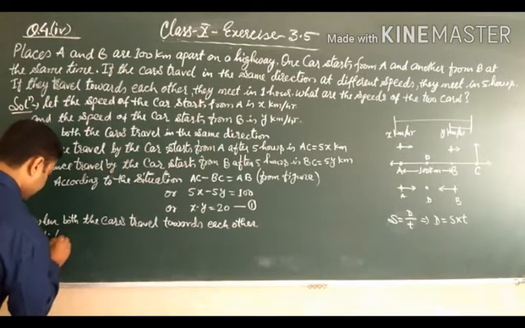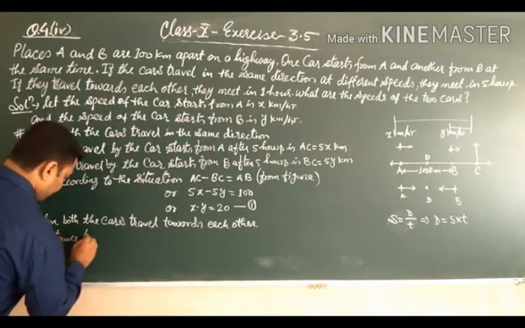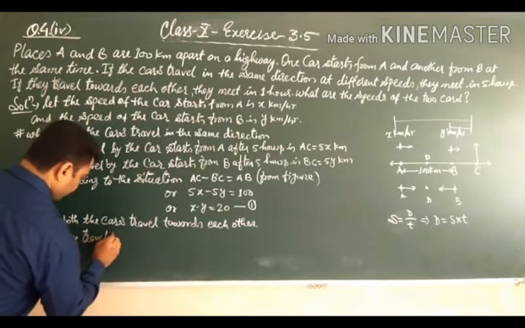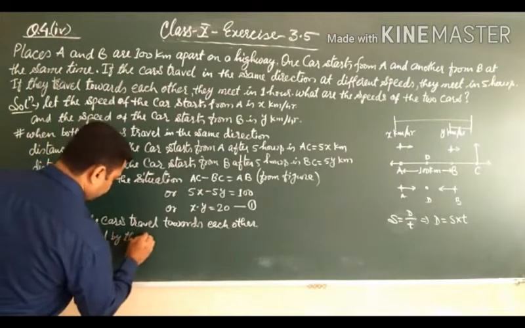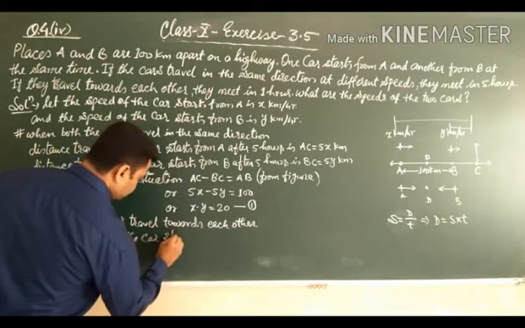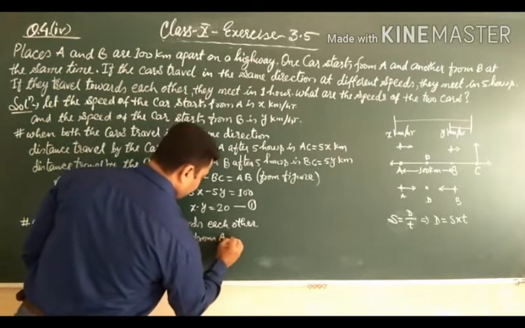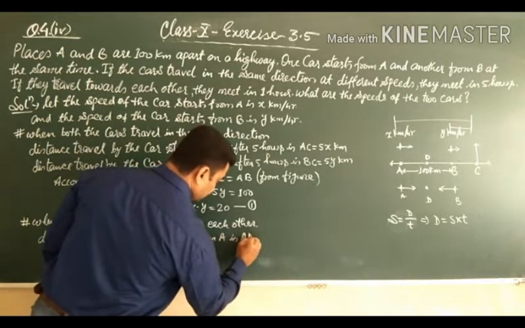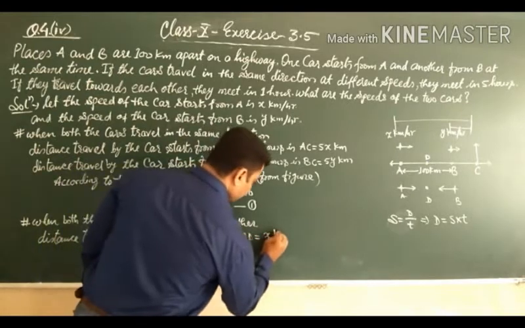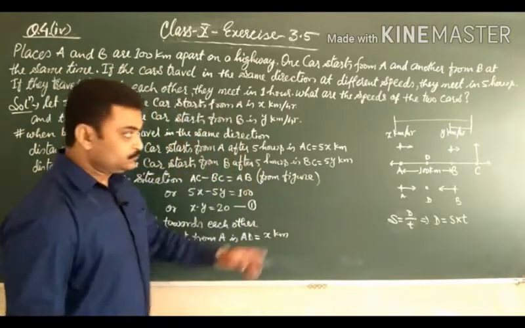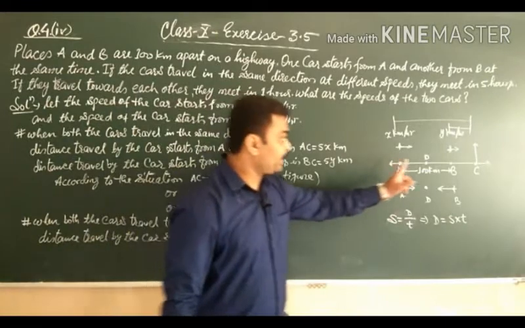The distance traveled by the car that starts from A is AD equal to x kilometer, because they meet at point D after 1 hour.